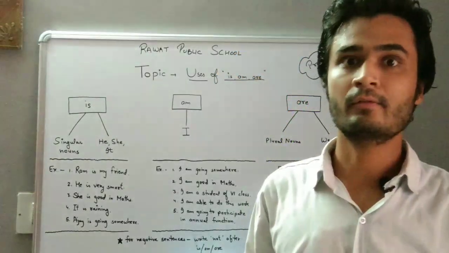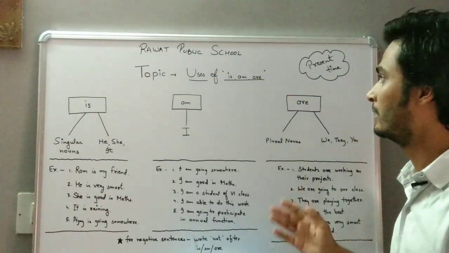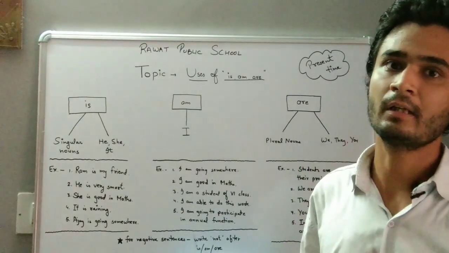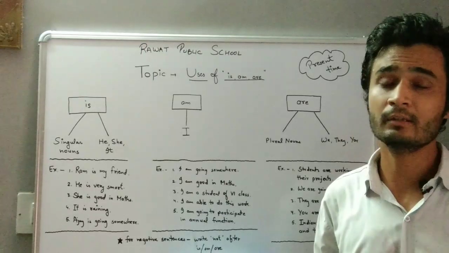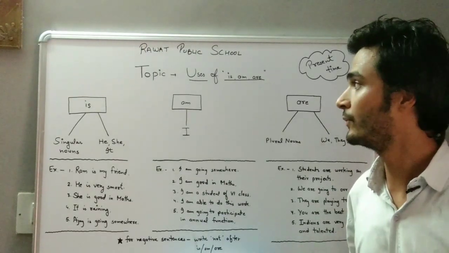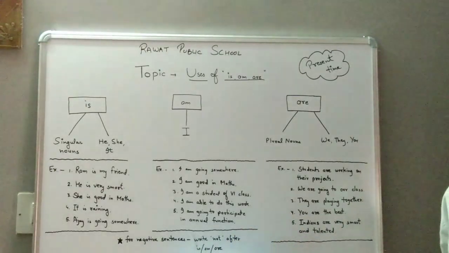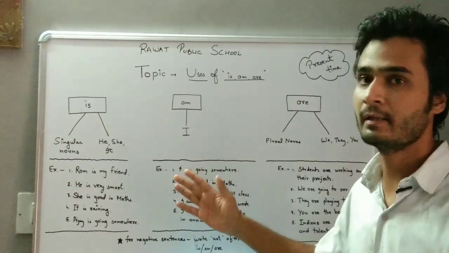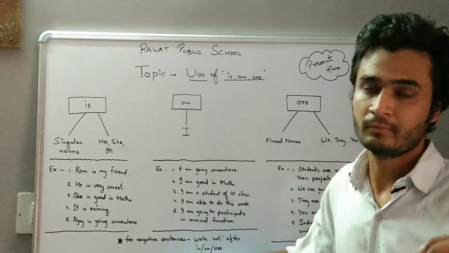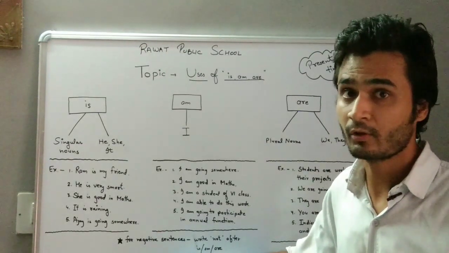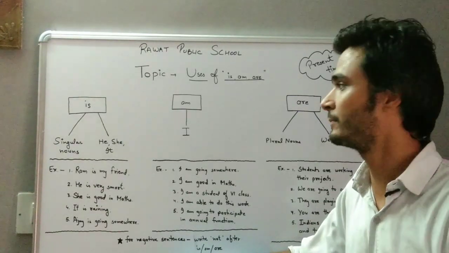As I told you that today we are going to learn the three words is, am, are. First of all, we will understand कि इनका uses कैसे कैसे होता है. What are the main rules that we need to follow to use the three words. So we will start from the word is. Present time. You need to take care of that. We are talking about present time only, not past and not future.